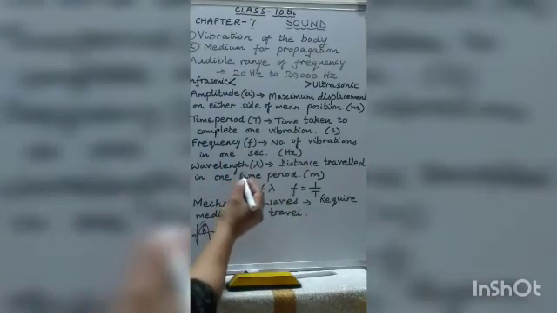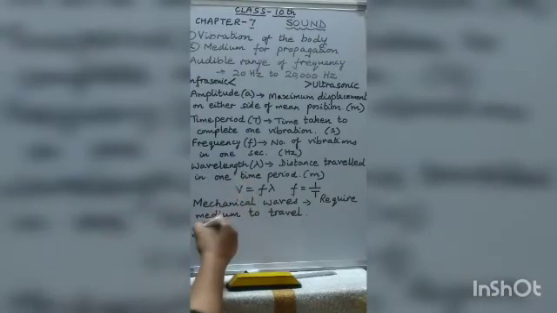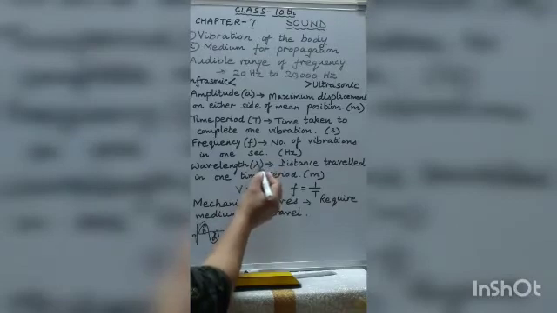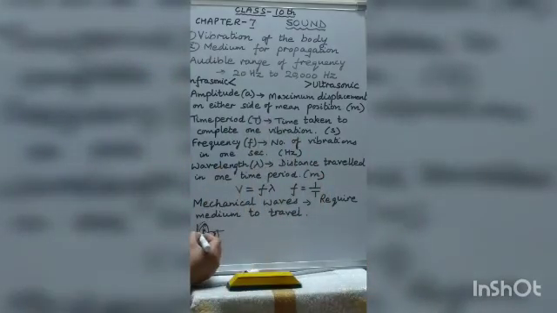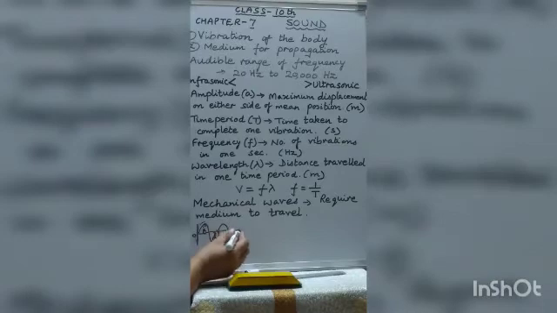Now the distance travelled by the wave in one time period is called one wavelength, and it is represented by the letter lambda, and the SI unit of wavelength is also meter because it is also the distance. So this is called one wavelength. This distance travelled by the wave in one time period, this is called one wavelength. Also, if I draw one more wave, this distance, that is also called one wavelength. Similarly, this is also called one wavelength.